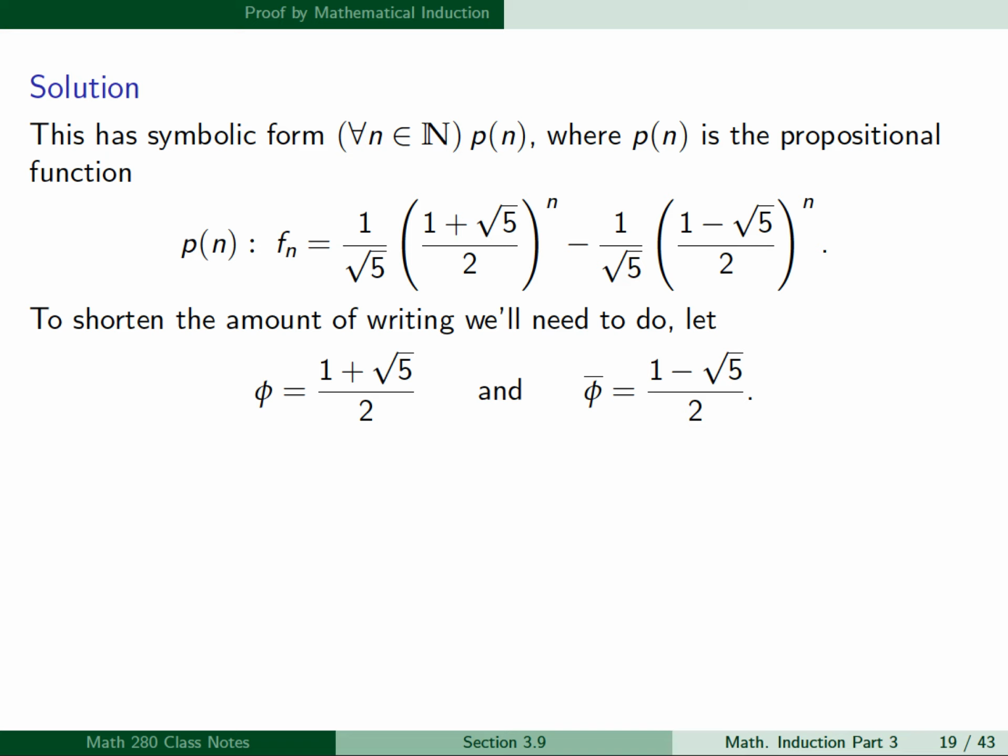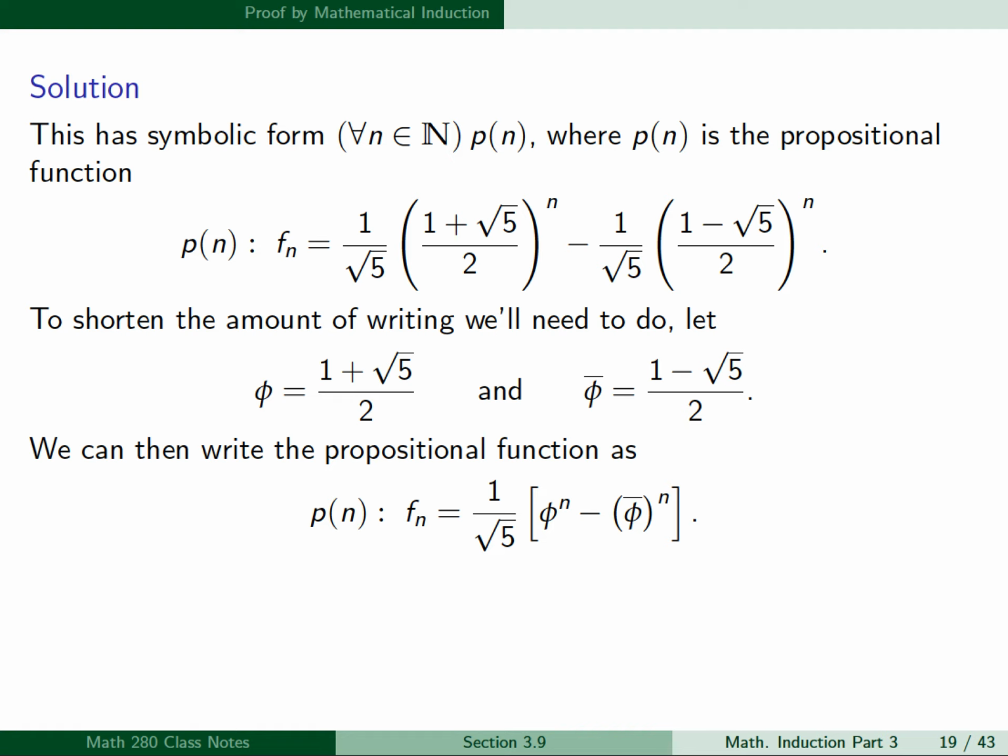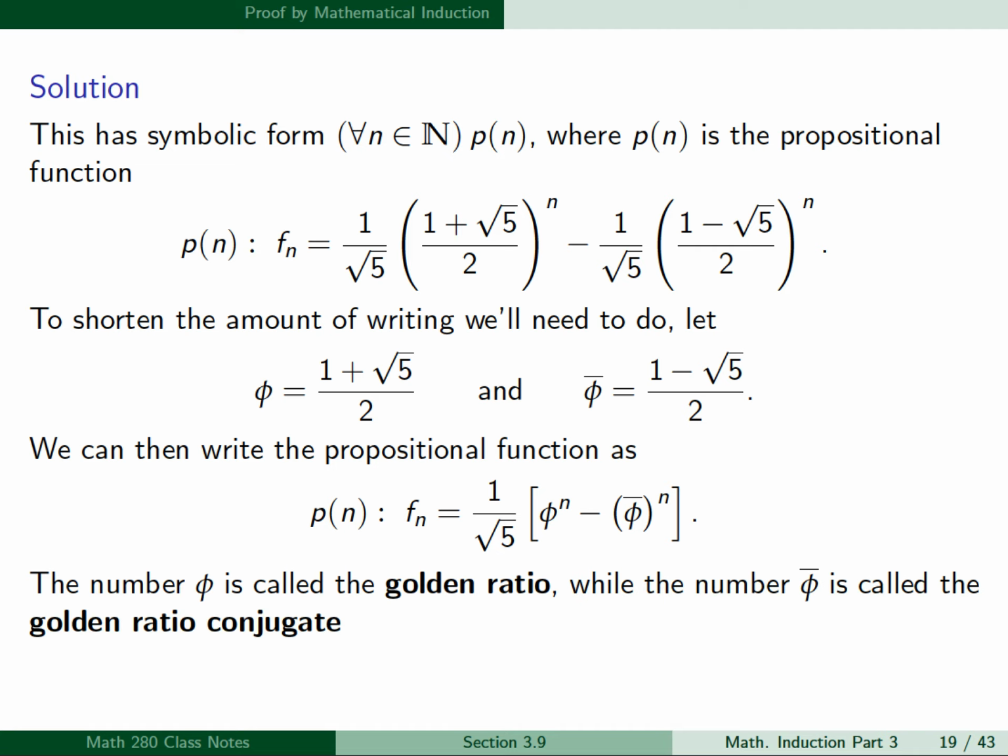Now, to shorten the amount of writing we'll need to do in this example, let phi be (1 + square root of 5)/2, and phi bar be (1 - square root of 5)/2. We can then write the propositional function as f_n = 1 over square root of 5 times (phi to the nth power minus phi bar to the nth power). The number phi is called the golden ratio, while the number phi bar is called the golden ratio conjugate, or sometimes the silver ratio.